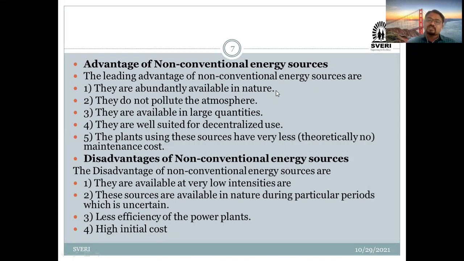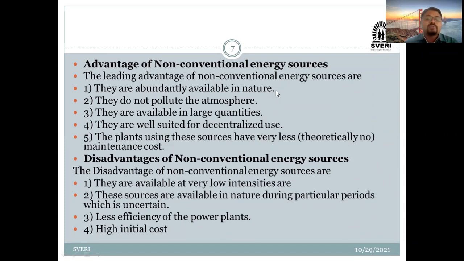And last, that is nothing but its initial cost is high. Obviously, whenever you are going to establish, you can consider water. Whenever you are going to establish any particular power plant there, a hydro power plant, at that time it will require high cost. Consider wind. Whenever you are going to establish a windmill there, you will require different dimensions of windmills. Okay, those particular mills they are having, it will require that establishment and all these things. That's why they are saying that its initial cost is high.